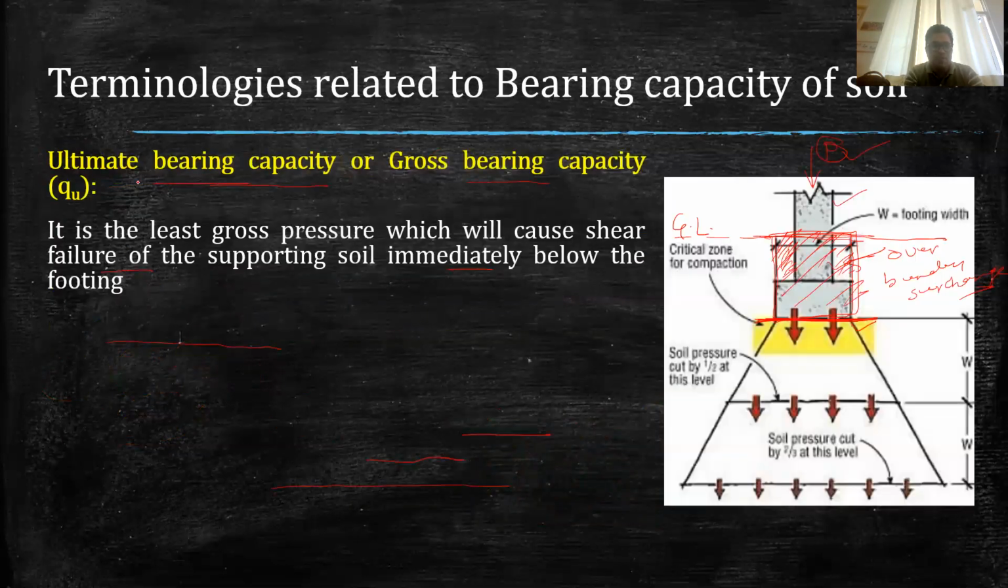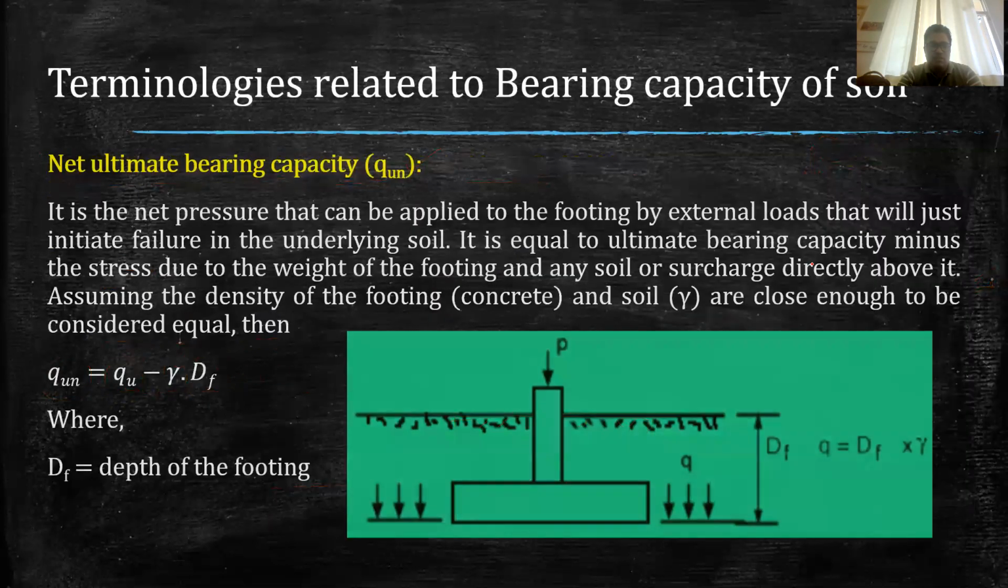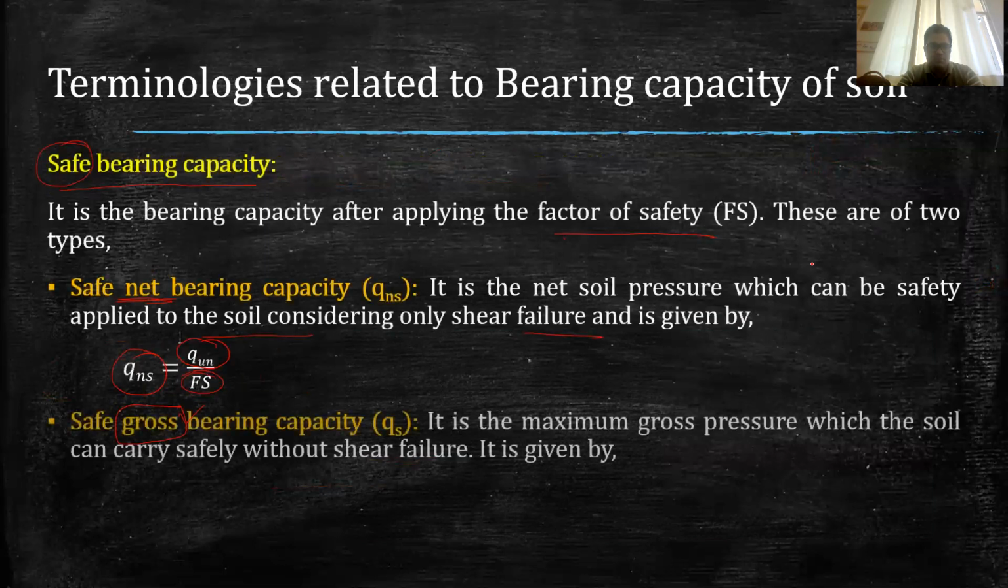As I will show you again, you can see the ultimate bearing capacity, as I explained, includes the external load and the overburden pressure also. Therefore, if we divide it by the factor of safety, we get the safe gross bearing capacity. This is the QNS, which is the safe net bearing capacity. If we add the weight of the overburden pressure or overburden surcharge, we get the safe gross bearing capacity. So this is how we can get the safe bearing capacity.